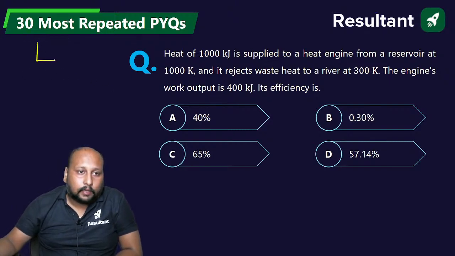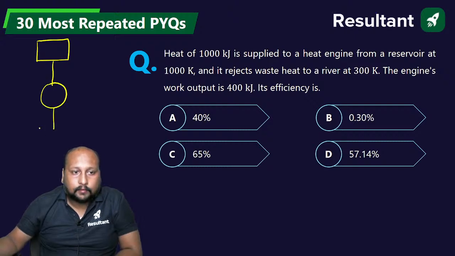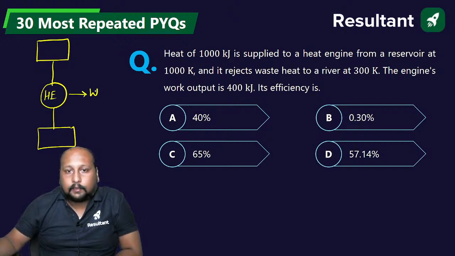We know the source and sink again, but now we will write in terms of the heat also. This is the heat engine. We have the work output. This is 1000 Kelvin, and this is 300 Kelvin.